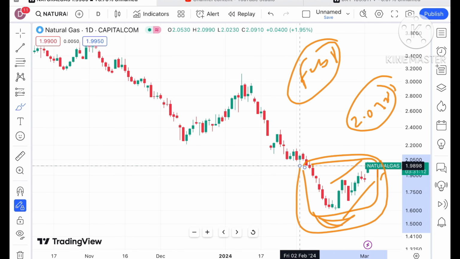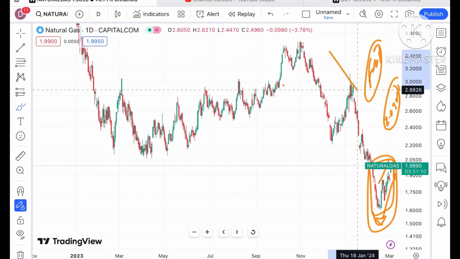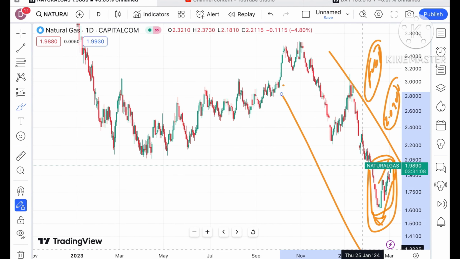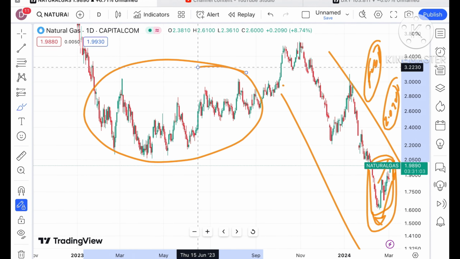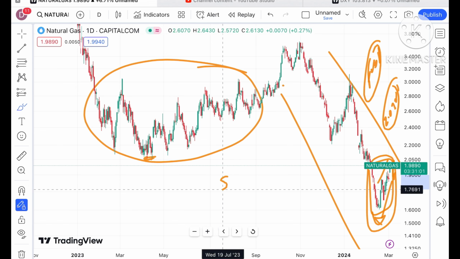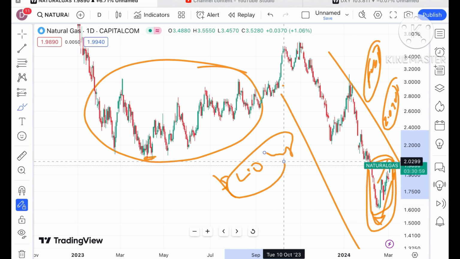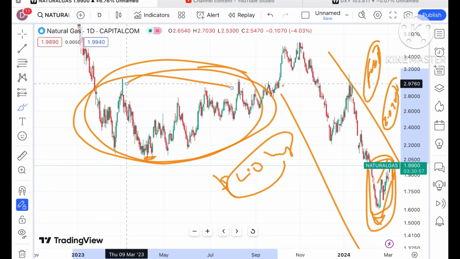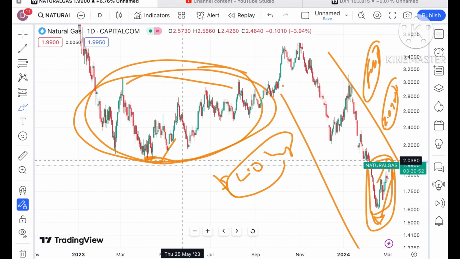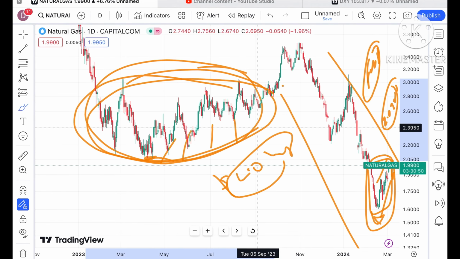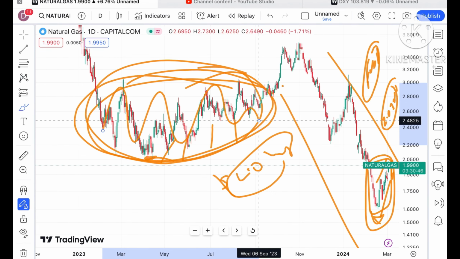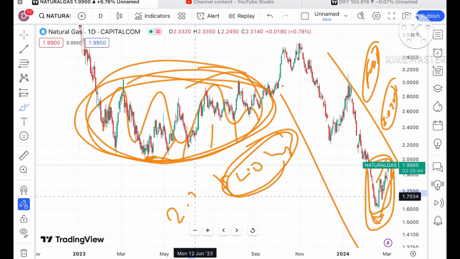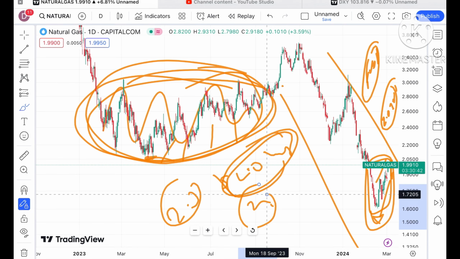Now two things that you have to note here. There is a zone breakout that happens after a month, so the probability of going further upside is there. But if you look at the overall trend, it is downside, continuous downside. This is the second thing. Third thing is that it was moving in this zone, so once it started moving again and came into a zone of around $2.048, then it will move again in this zone. So what you have to look at in this particular trend is that once the price started moving above this particular zone, it will move in these trends.